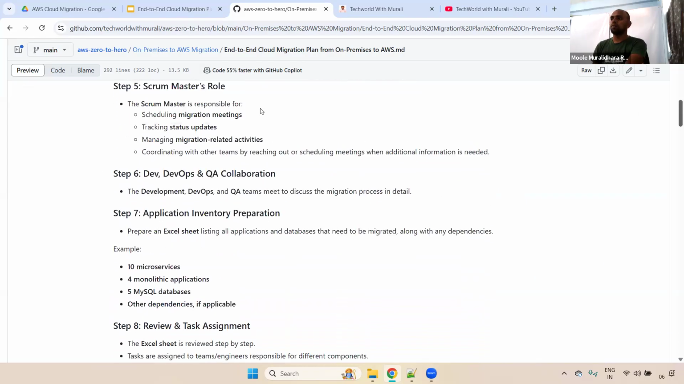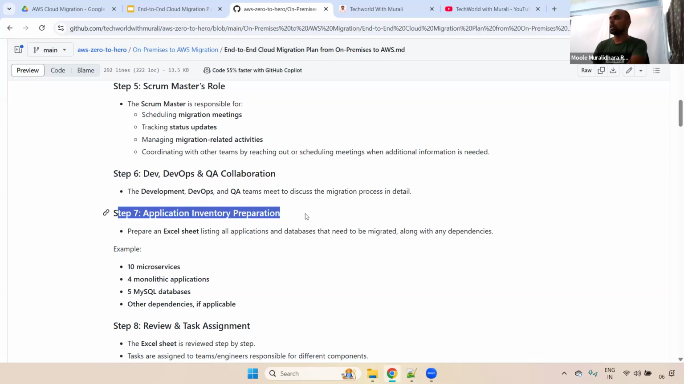Fine. Now, once step 5 is completed, step 6. Here we have a dev team, DevOps team, and QA team. They will be discussing the migration process in detail: what applications are going to migrate, everything. And once step 6 is completed, step 7.